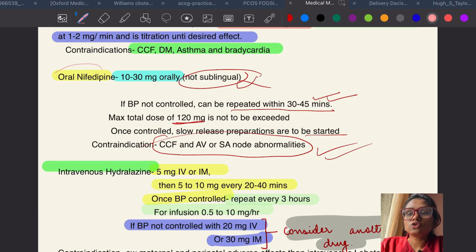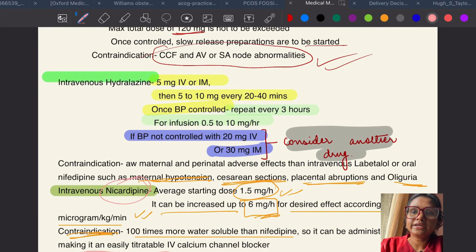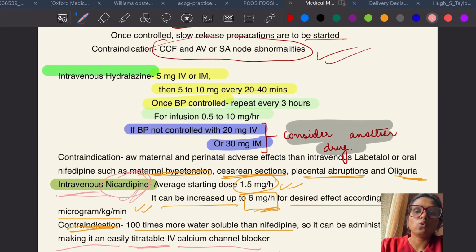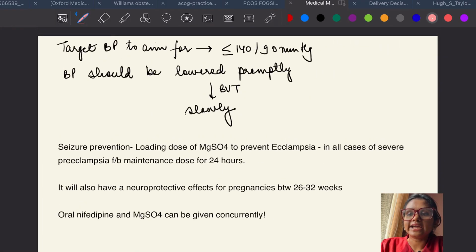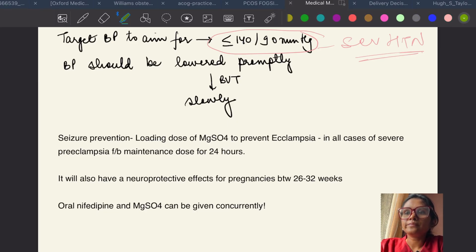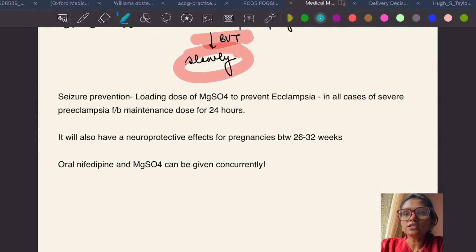Okay, so calcium channel blocker, we had nifedipine also and nicardipine also, but nifedipine you have to give orally, whereas nicardipine you have to give IV because it is 100 times more water soluble. Okay, so easily titrable. Right. So target BP to aim for is 140/90 in case of severe hypertension. In non-severe hypertension, it was 135/85. Okay. BP should of course be lowered promptly but slowly.